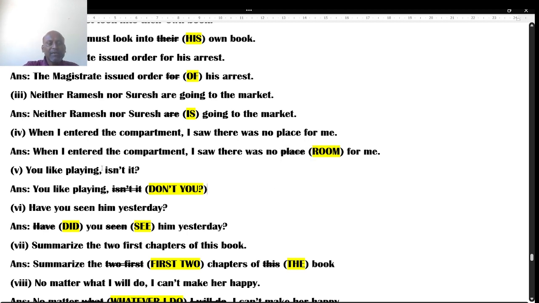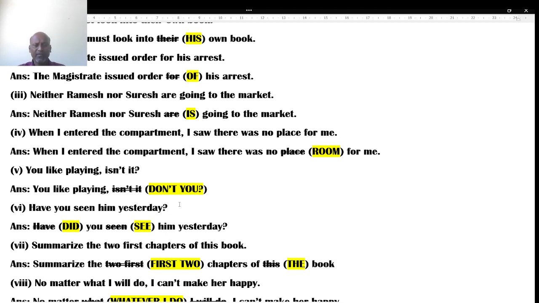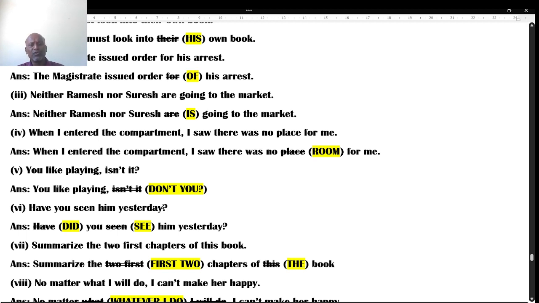Next one. You like playing, isn't it? Students, look at the sentence. When you look at it, it shows that it is adding a tag question or question tag. What do you say? You like playing, isn't it? The right answer: "you like playing" means "you do like playing". So "do" is there. So "don't you" is the right answer, not "isn't it". I have made a video on tag questions and a number of grammatical topics. You just go through it, you will get to know what a tag question really is, what the rules are, and what the exceptional cases are.